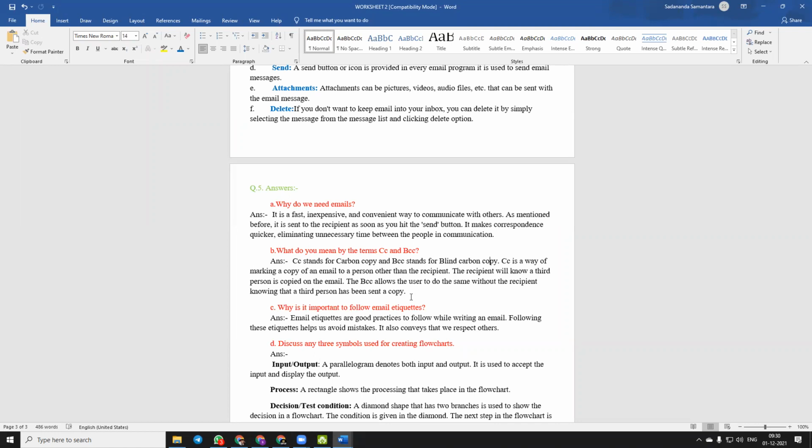And in this CC case, person A also knows that person B is getting the email. But in case of a BCC, if I am sending an email to person A and under the BCC I put person B, then person B gets the email, but person A will not be able to know that person B is getting the mail.